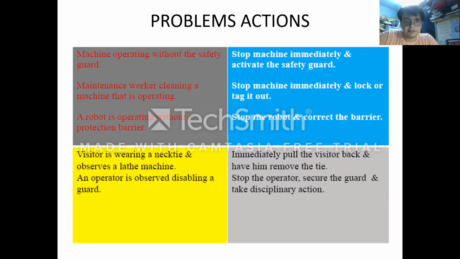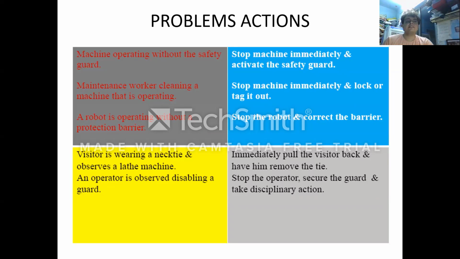If the machine is operating without safety guards, then stop the machine immediately and activate the safety guards. If a worker is cleaning a machine that is operating, stop the machine immediately and lock or tag it out. If a robot is operating without a protection barrier, then stop the robot and correct the barriers.